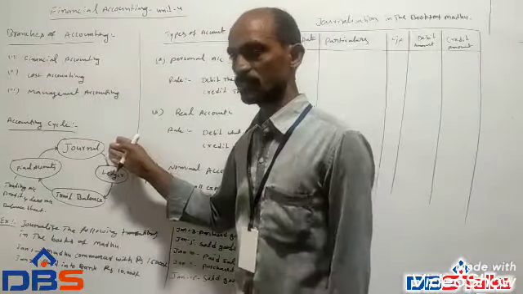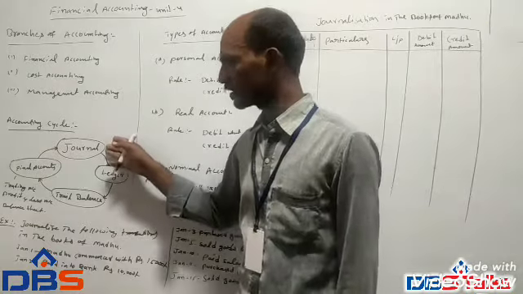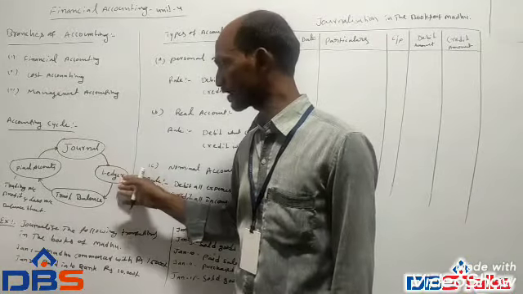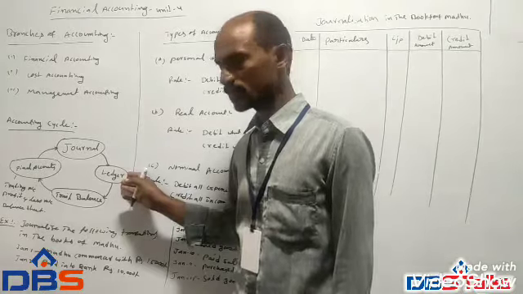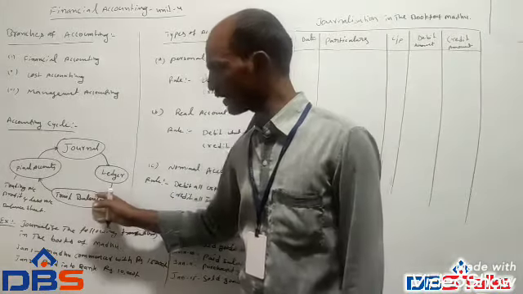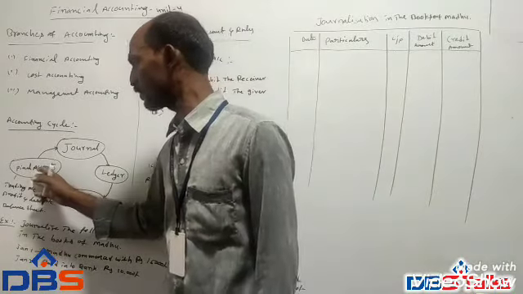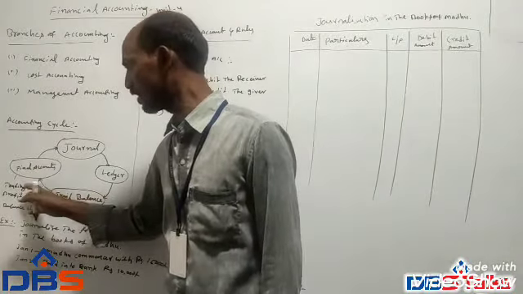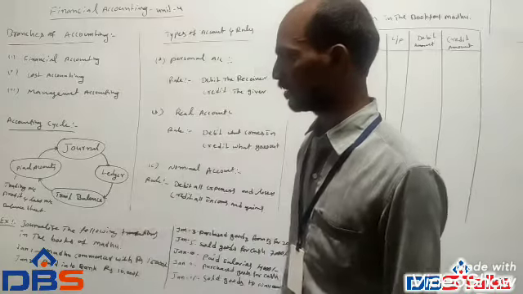It means preparation of accounting. The first stage is journalizing. Based on the journal, the second stage is the ledger. Based on the ledger, the third stage is the trial balance. Based on the trial balance, finally we prepare the final accounts. It contains the trading account, profit and loss account, and balance sheet.